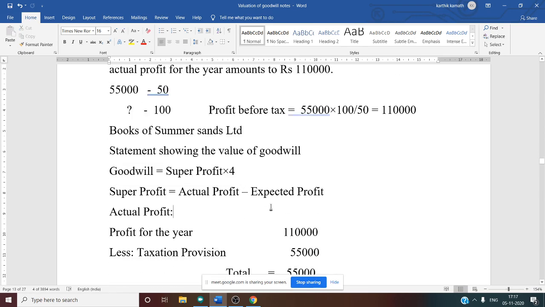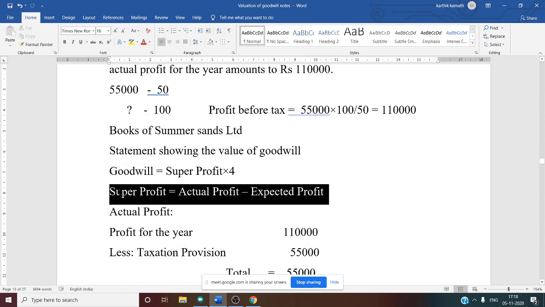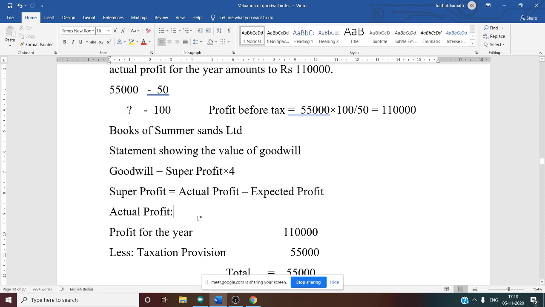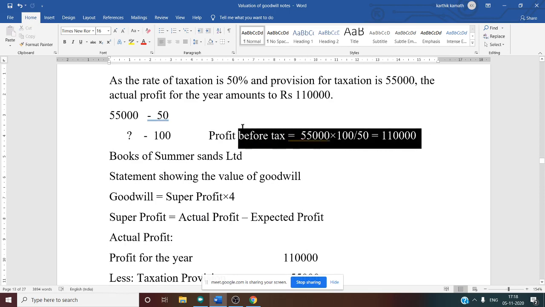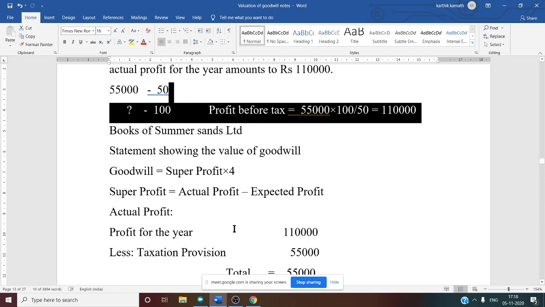Then super profit is equal to actual profit minus expected profit. Then actual profit, how to calculate? Here actual profit, just now we have arrived at, that is 1,10,000. But we want the profit after tax. Here we got a profit before tax. Why?